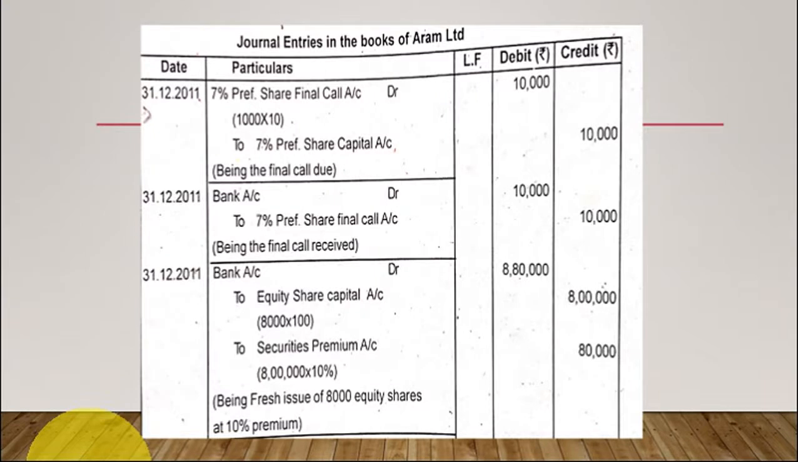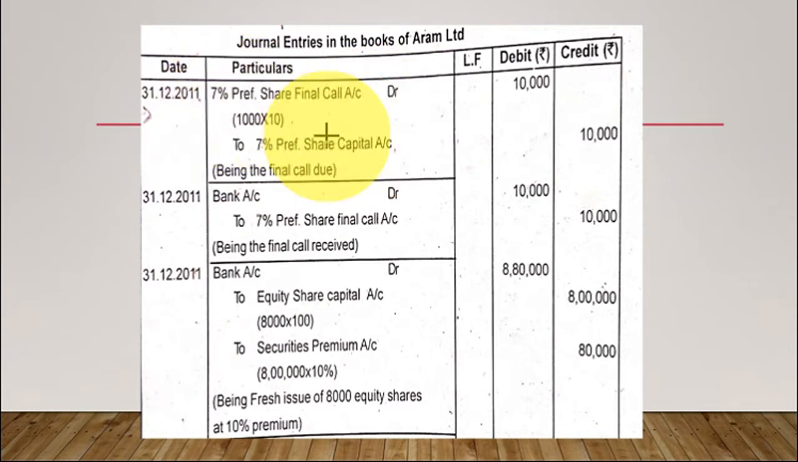The first thing I told you: always, when there are partly paid up shares, we have to make them fully paid up. In this, they have given, see, the second one, 1000 7% preference shares of rupees 100 each, 90 paid up. So when 90 is paid up, 10 rupees is pending. 1000 shares, 10 rupees, right? So we have to make the arrangement, final call.